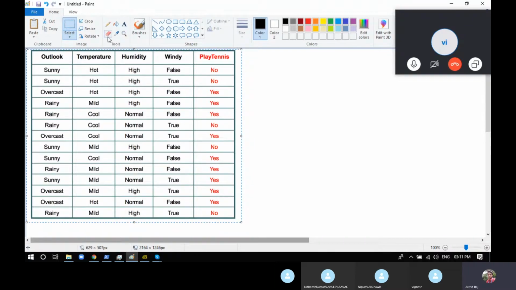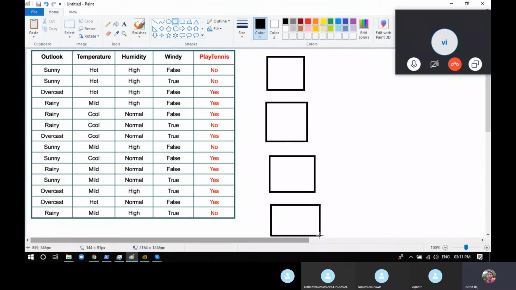But in random forest, what we do is make bootstrap data sets depending upon how many decision trees you want in a random forest. Just for example, in this particular random forest that we're gonna build, we're gonna have only 4 decision trees.